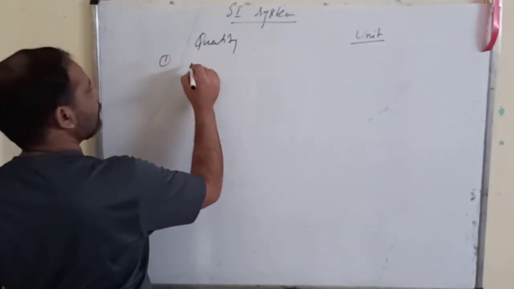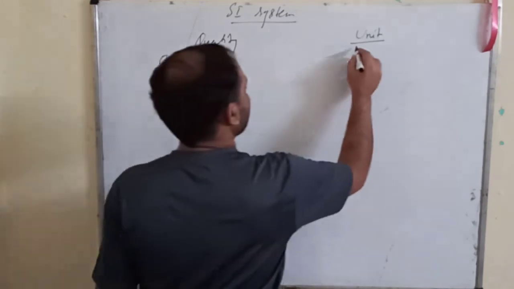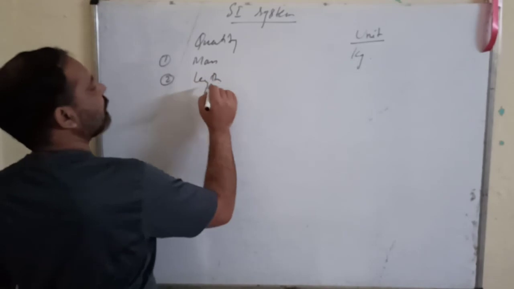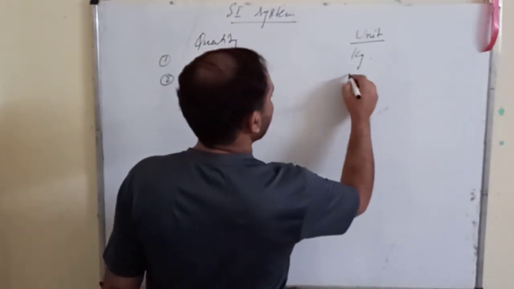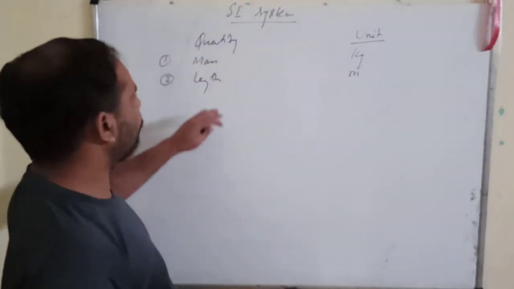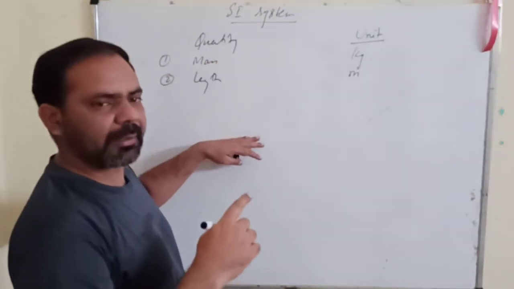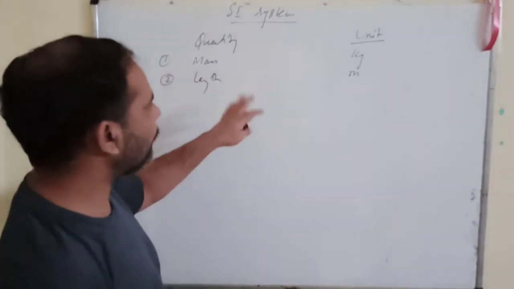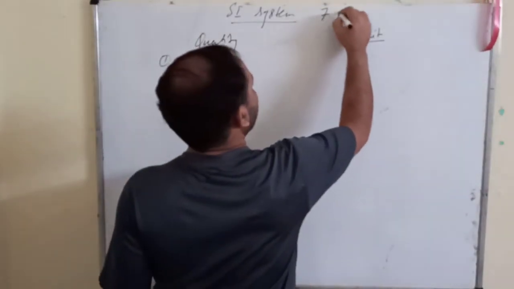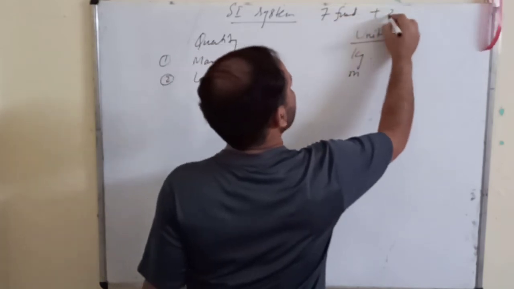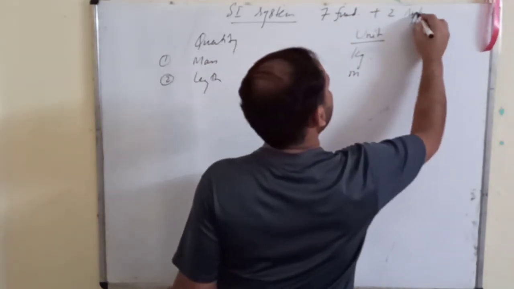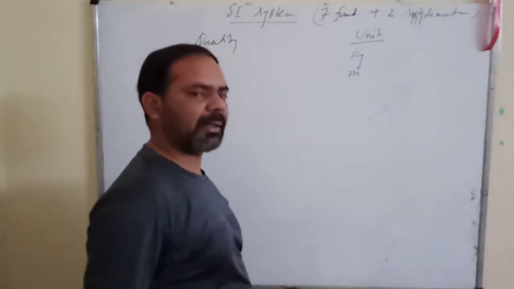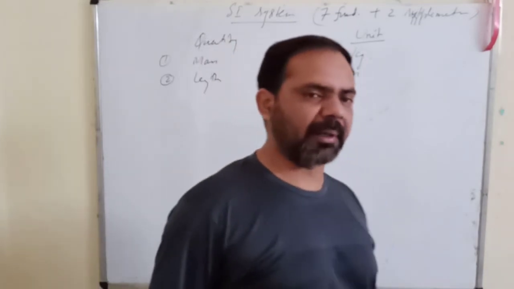First quantity is mass and the unit is kilogram. Second quantity is length and it is meter. What I am writing here are the fundamental quantities involved in making the SI system. We have 7 fundamental quantities plus 2 supplementary quantities.